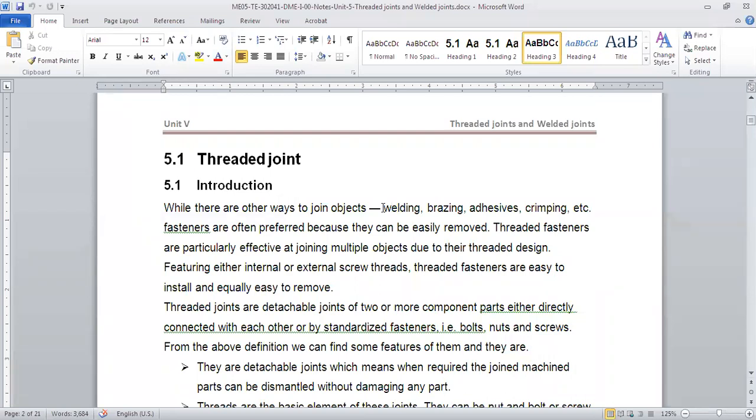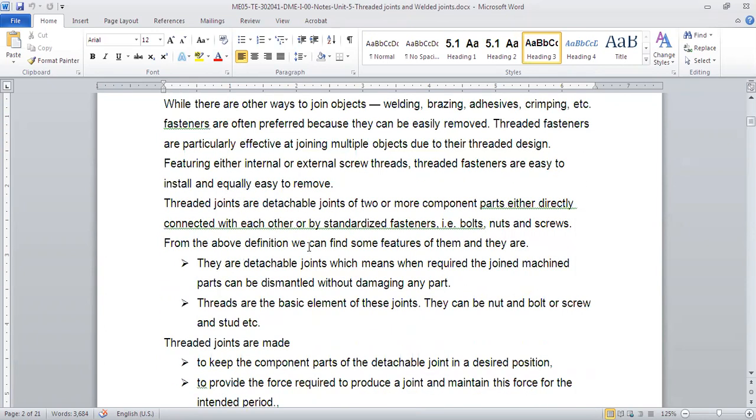The difference between power screws and fasteners is that a fastener is used to join things. Their main purpose is not transmitting the torque or carrying the load. Load is not carried. The main purpose is simply to join two things, to transmit shear stress and all that. Threaded joints are preferred compared to others because they are easy to remove.